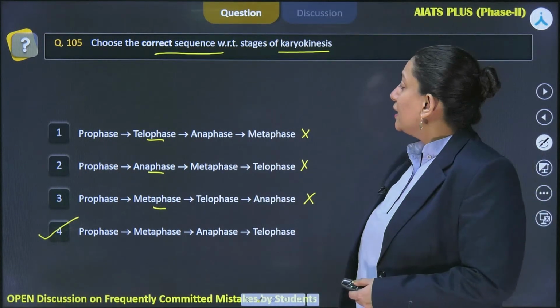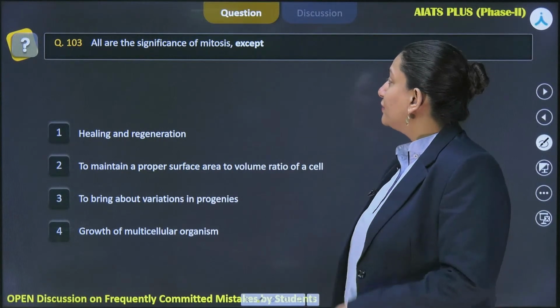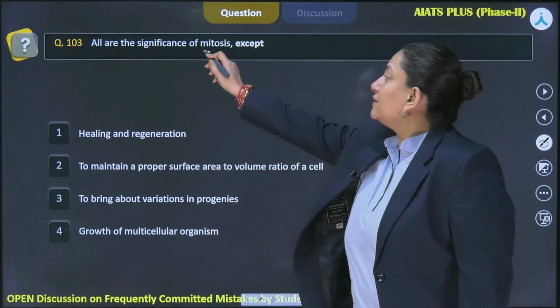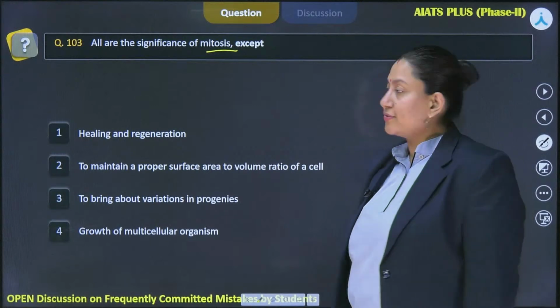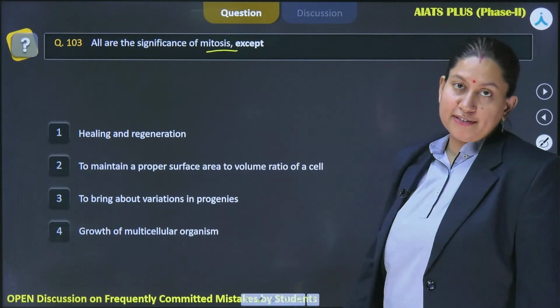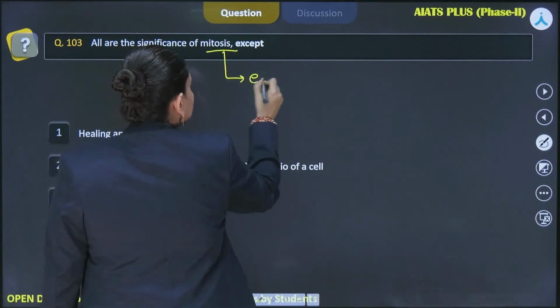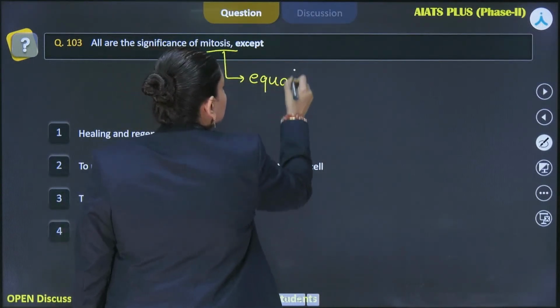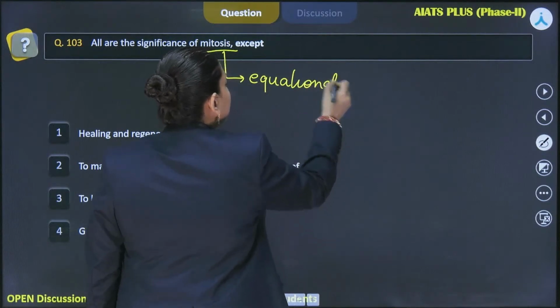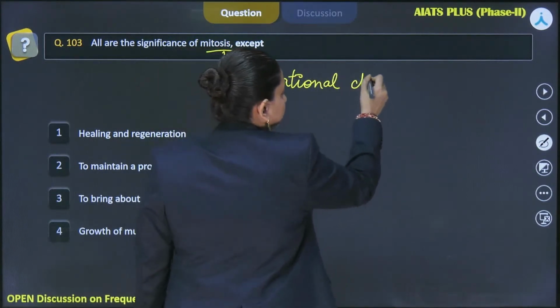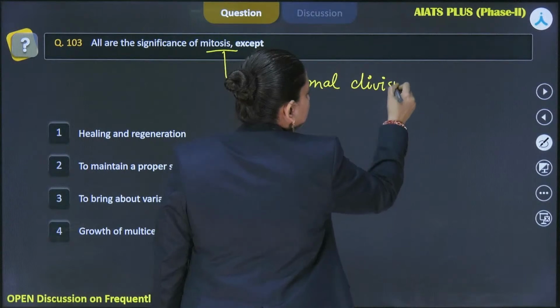All right. Now moving ahead, we have another question that talks about the significance of mitosis. So when we talk about the significance of mitosis, what all we know about mitosis is, firstly, that it is an equational division, right?